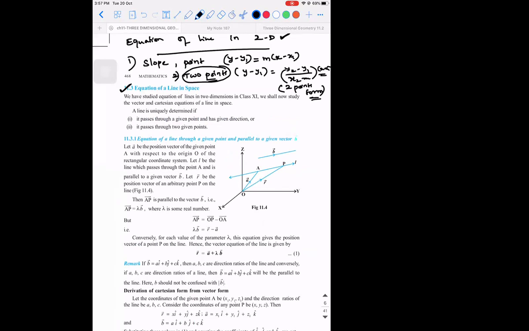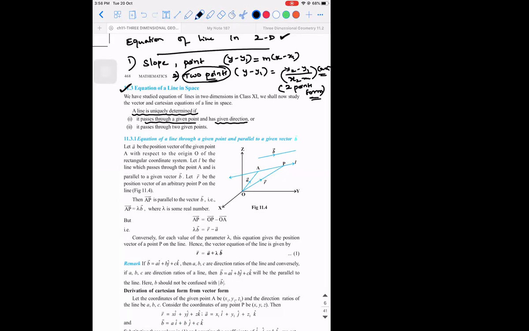Whenever you need to frame an equation, you need to have certain information in your hand. In a similar way, if you want to write the equation of a line in space, that can be done if two conditions are given. A line is uniquely determined in space. So in space, you can write the equation of a line if you know the point through which the line is passing and the direction of it is given. I'm repeating: if you know the point and the direction of that line, you will be able to write the equation of that line.